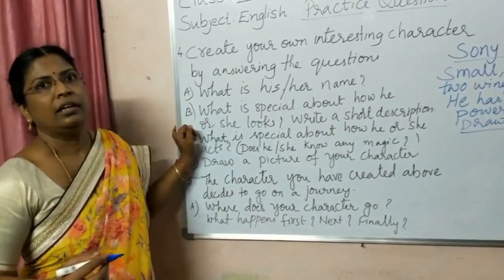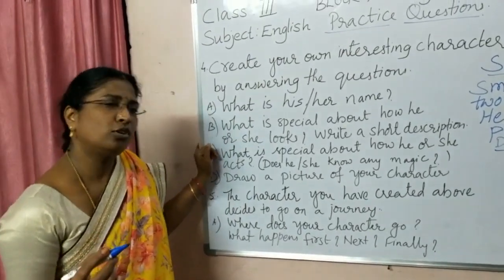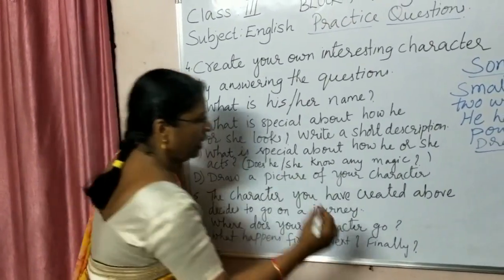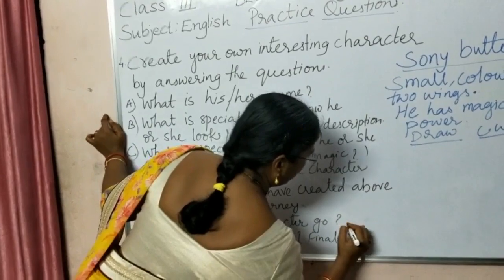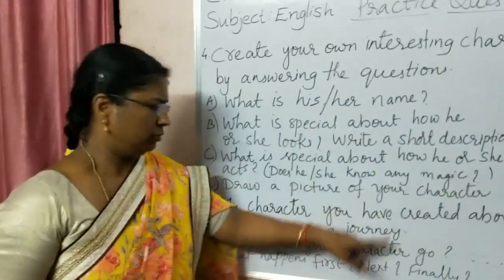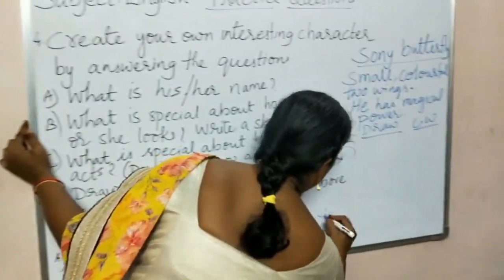So you tell it wants to go to China, or it wants to go to America. Does it want to go to the moon? Okay. Yes. So my character, you can write, my character Sony butterfly wants to go to the moon.